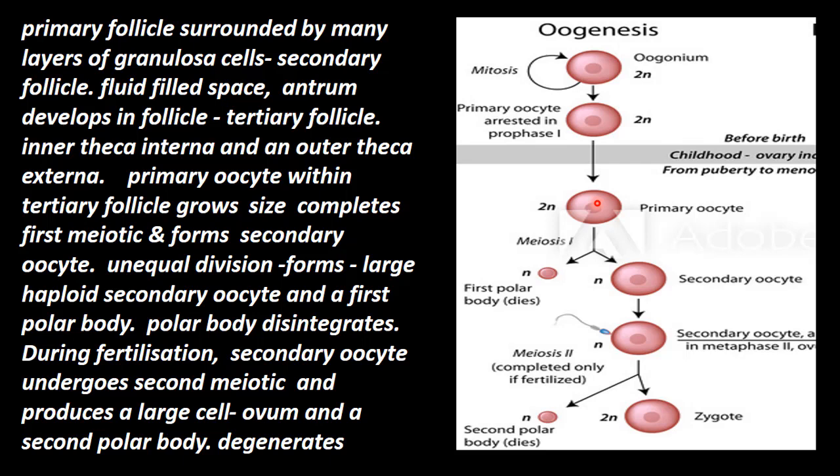This primary oocyte undergoes meiosis 1 and gives the first polar body, and with larger cytoplasm, the large cell is the secondary oocyte. If the secondary oocyte is fertilized, then meiosis 2, which is arrested in metaphase 2, continues again and forms the second polar body, which also dies out.